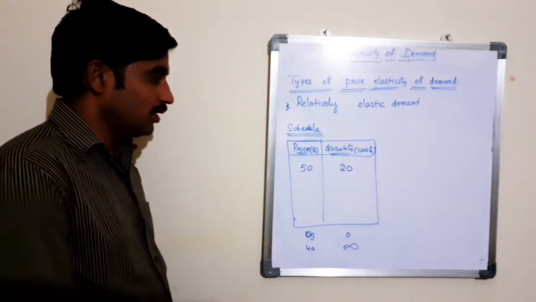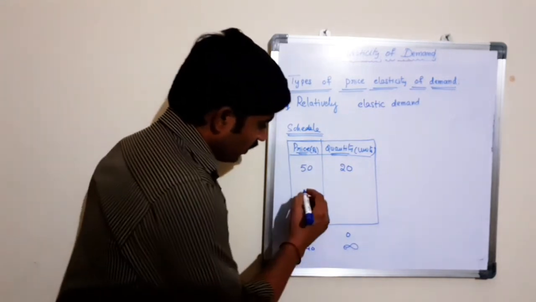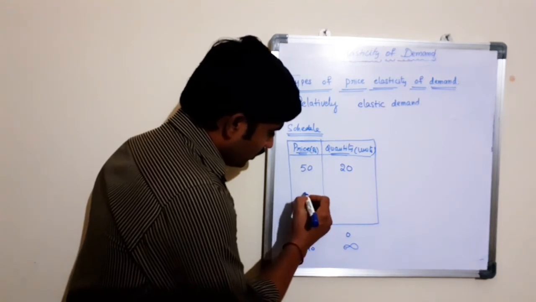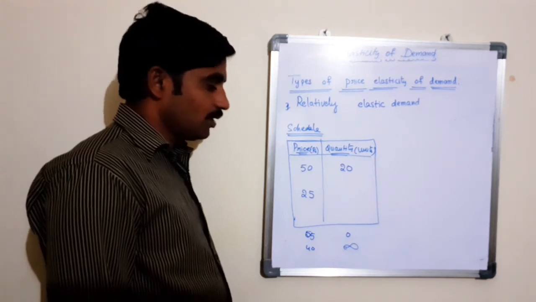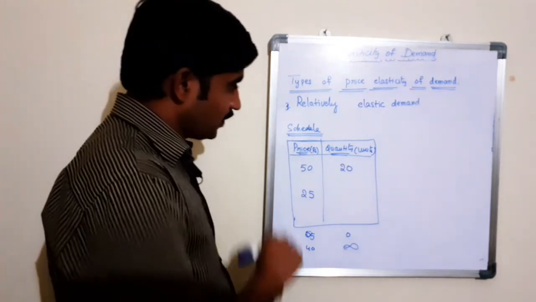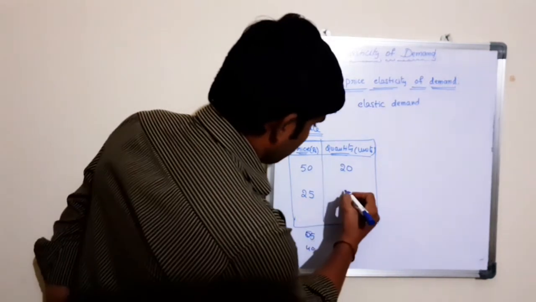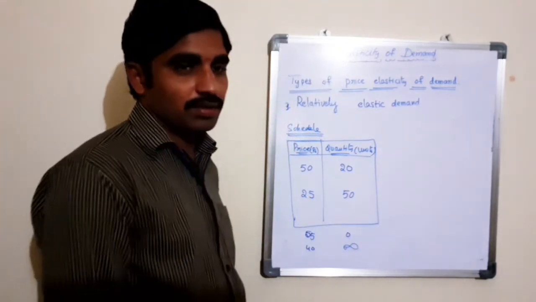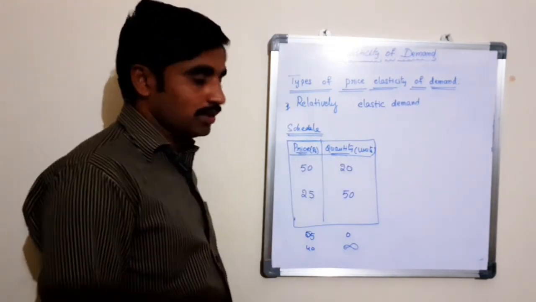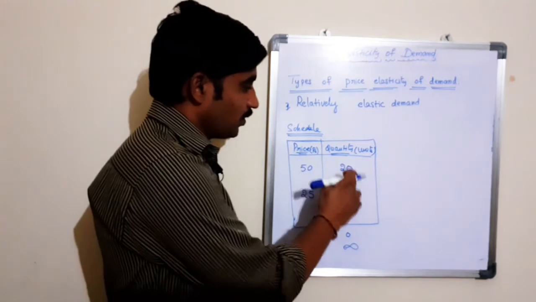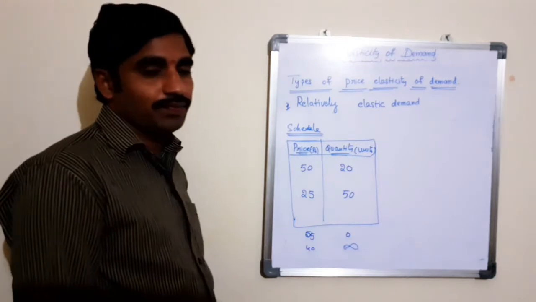Then the price of the product is decreased to 25 rupees, where the quantity demanded increases to 50 units. See the difference between this price and the quantity. Here P1 is 50, where Q1 is 20. P2 is 25, where Q2 is 50.